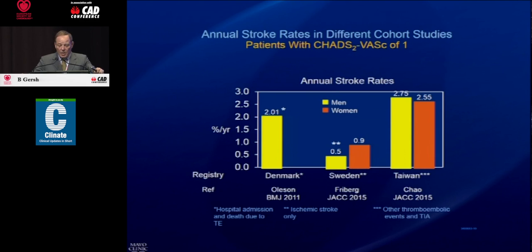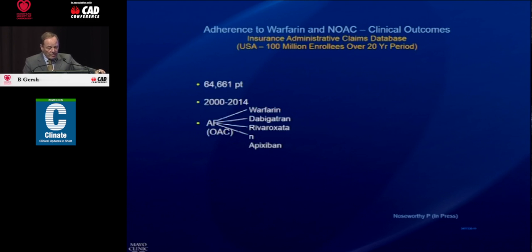So there's a paper now in press that's going to make a very strong case for not anticoagulating with a CHADS-VASc of 1. And I think what it really depends upon is the underlying risk of the population. So if you have a population at a higher risk of stroke, probably it's a good idea to anticoagulate everybody with a CHADS-VASc of 1. But in those with a lower risk of stroke, like in Sweden, it didn't hold up. And this remains controversial.